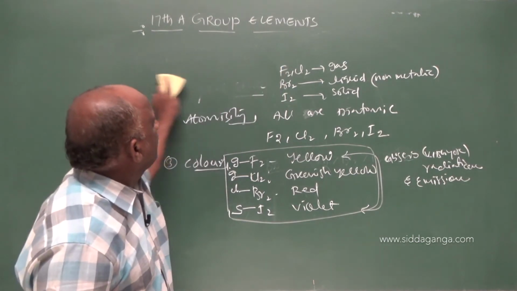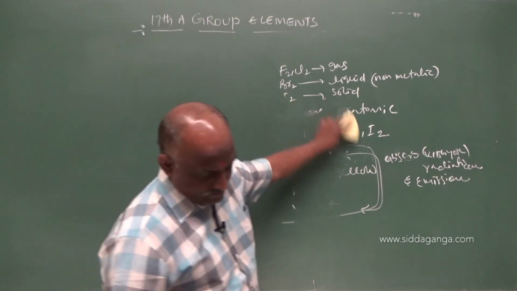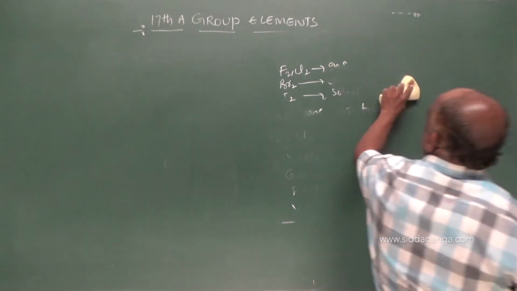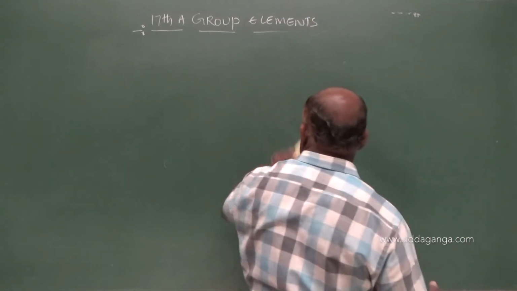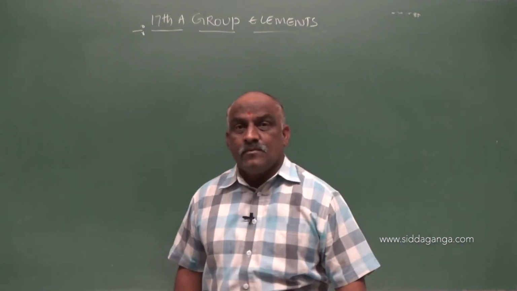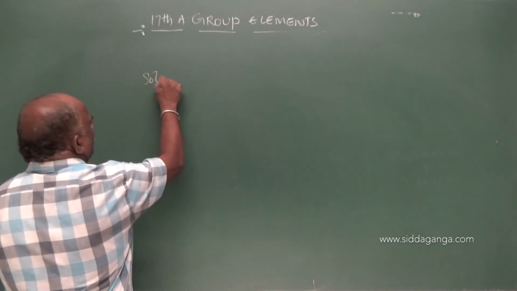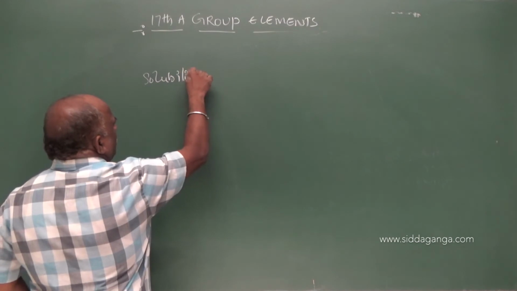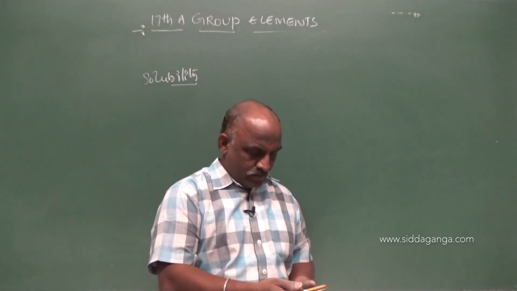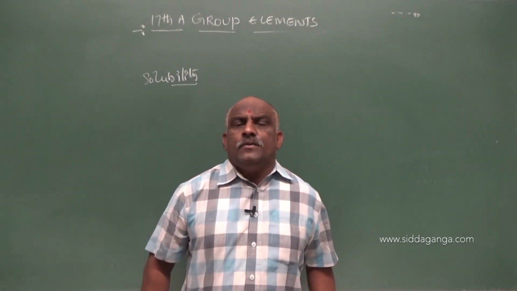Next one is solubility. So solubility, all halogens are soluble in water.